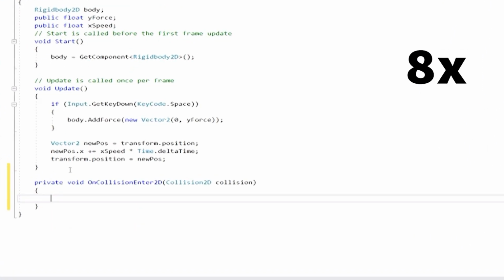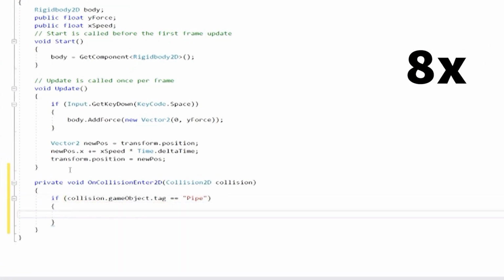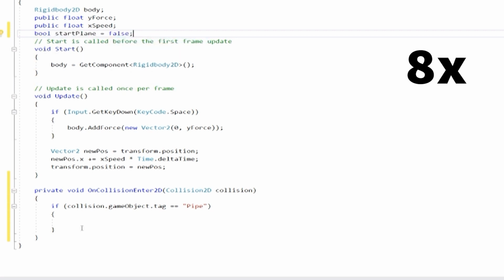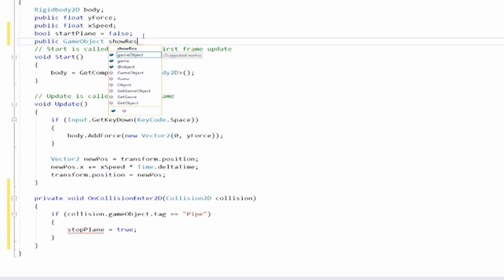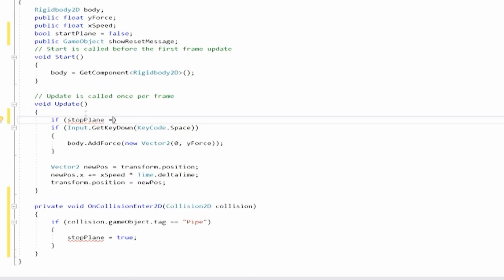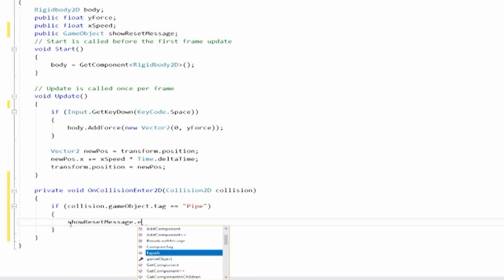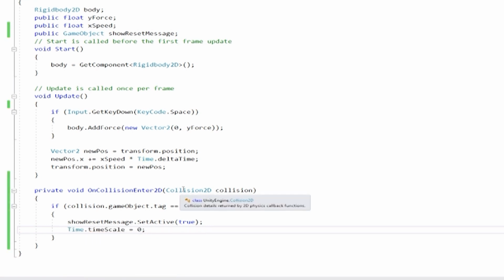It was really looking like Flappy Bird at this point, but now I needed to track the end state. Quite simply, if the plane collided with a pipe or it reached the upper or lower bounds, then the game was over. And all I had to do for the end game was set the time scale to 0 and show text on the screen telling them to press R to reset the game.